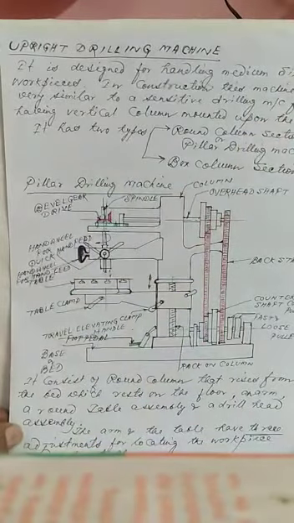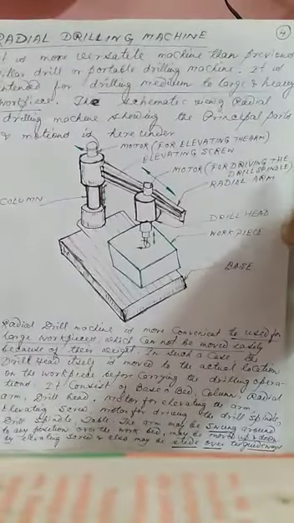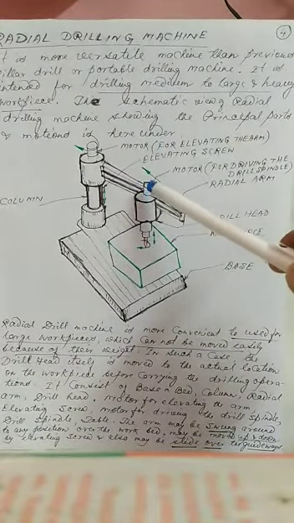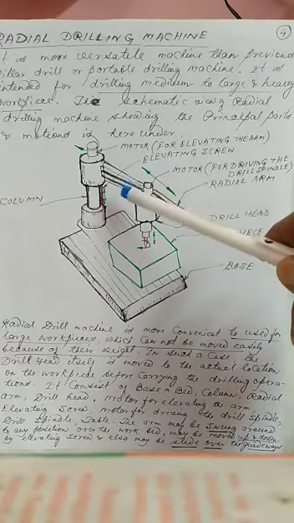Okay. Now I am coming to the next drilling machine, called the radial drilling machine, that I have shown here. You are looking at this figure of the radial drilling machine, which is something different from the pillar drilling machine.